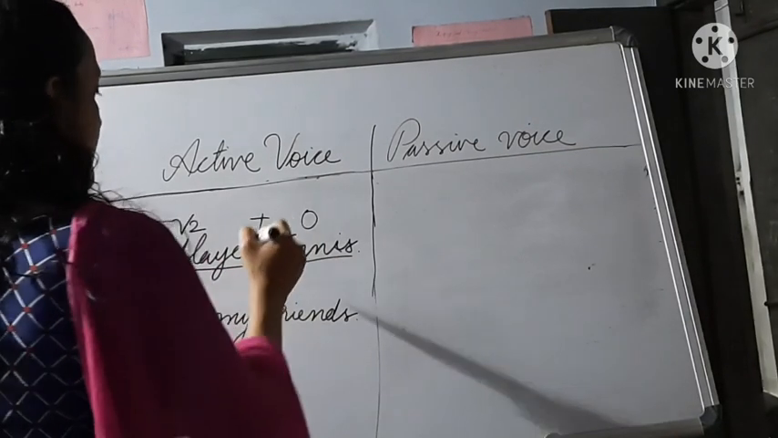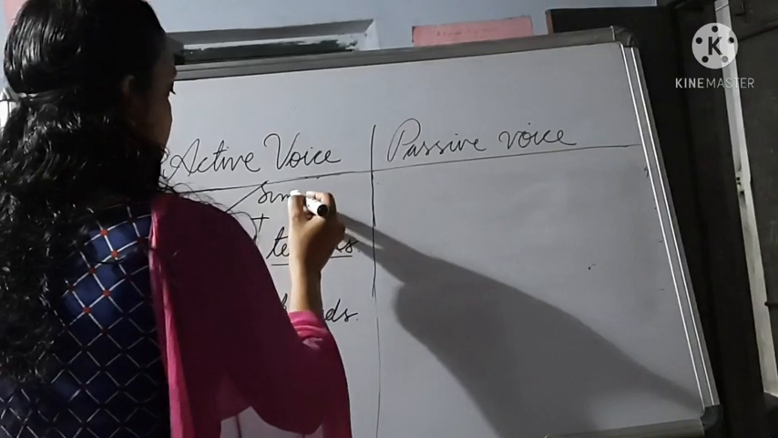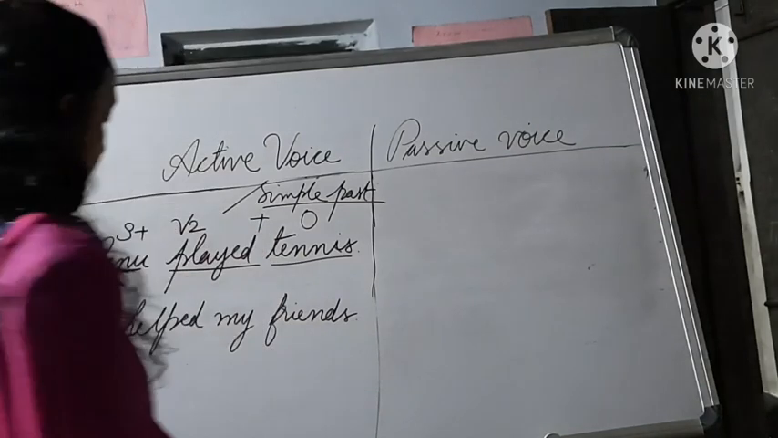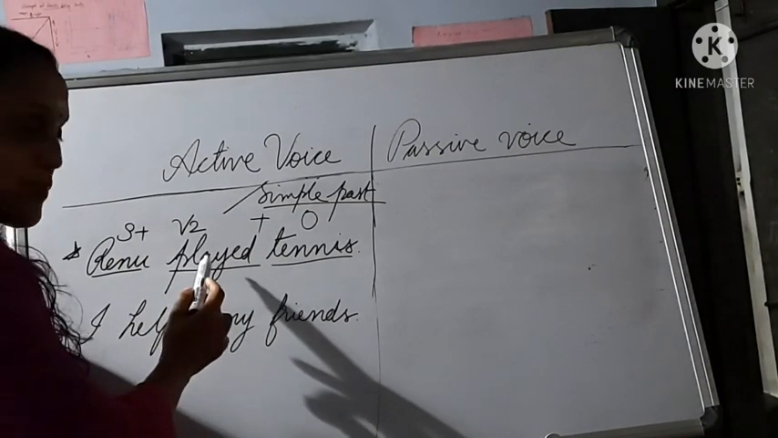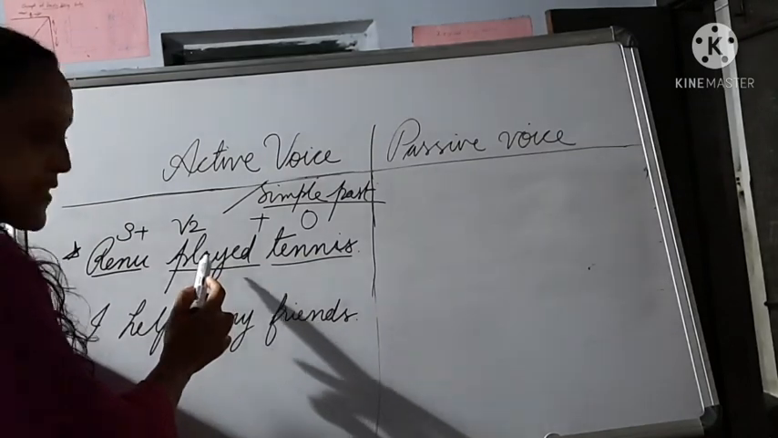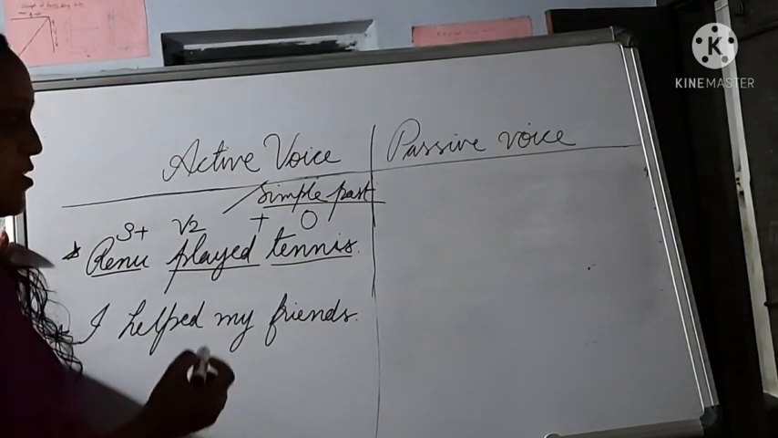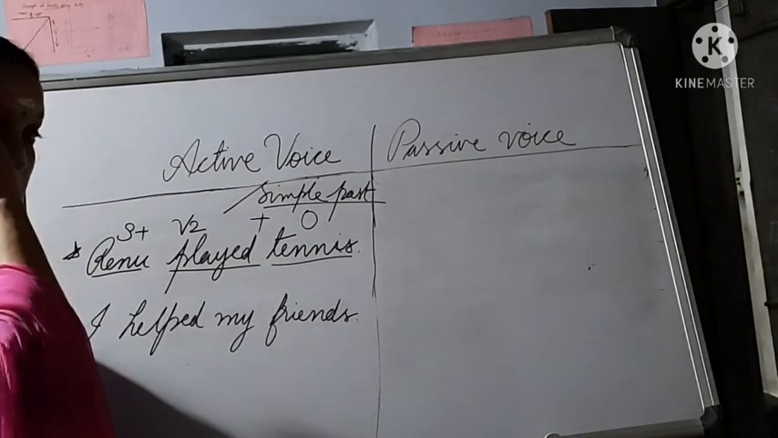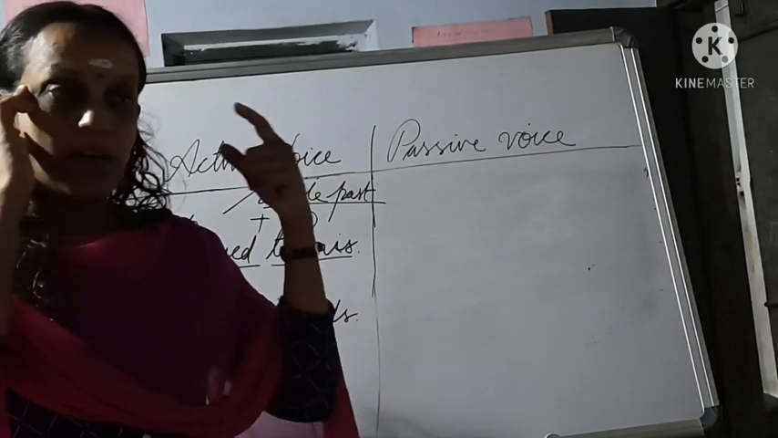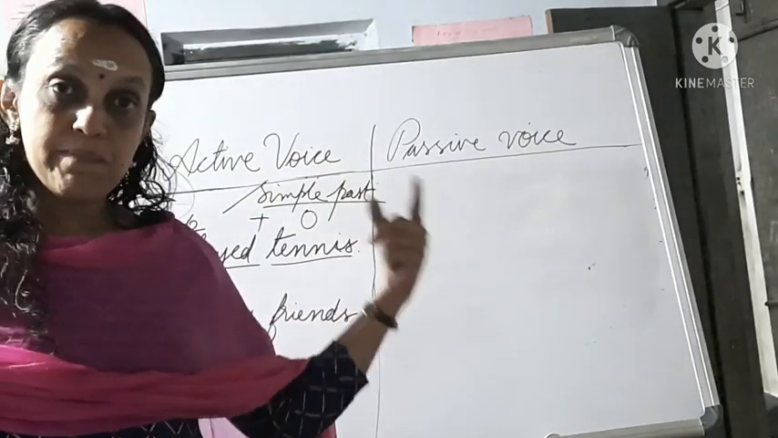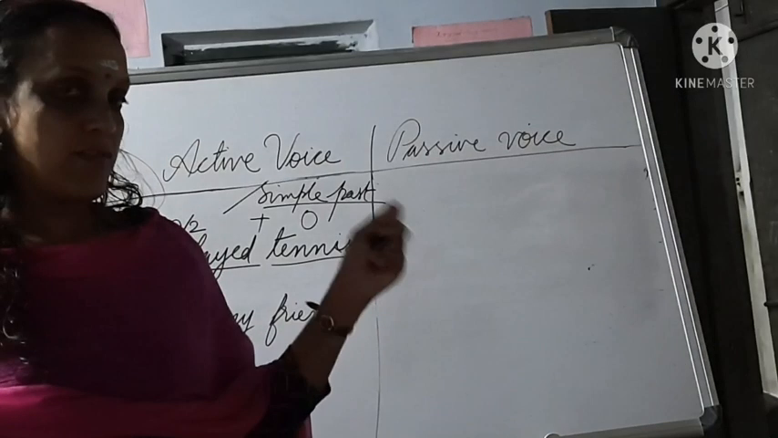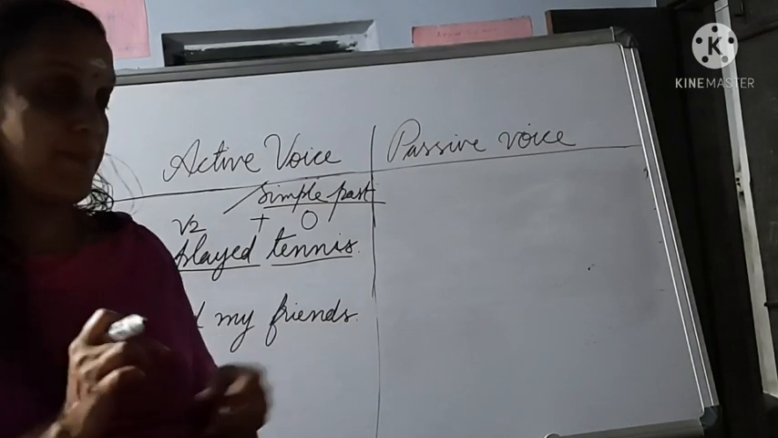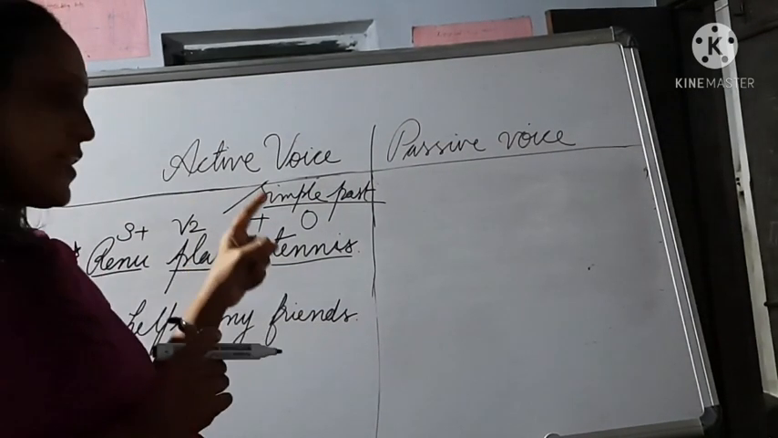So the rule in active voice is subject plus V2 or past tense, simple past tense plus object. So how will you convert that into passive voice? Just remember how we converted that simple present tense to passive voice. You need to make only little change there in the case of helping verb. So just remember that and tell me.